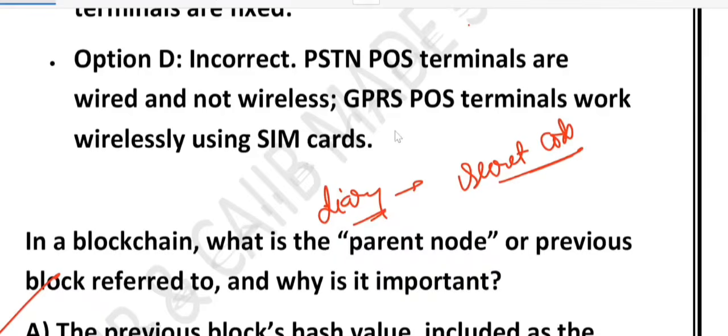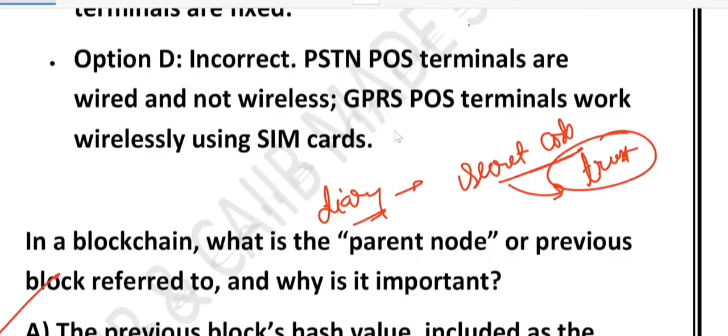That is how blockchain ensures trust. Each block stores its own information but also carries the hash value of the previous block.